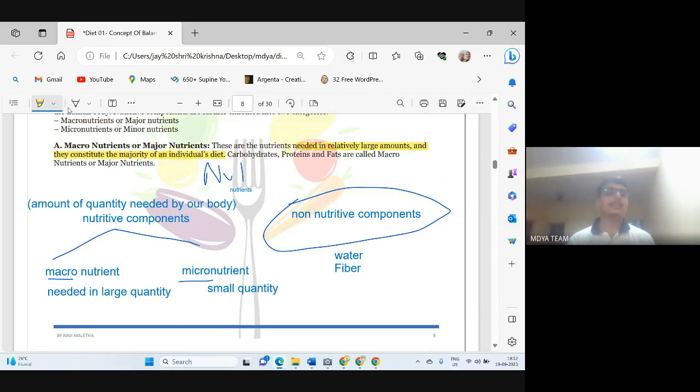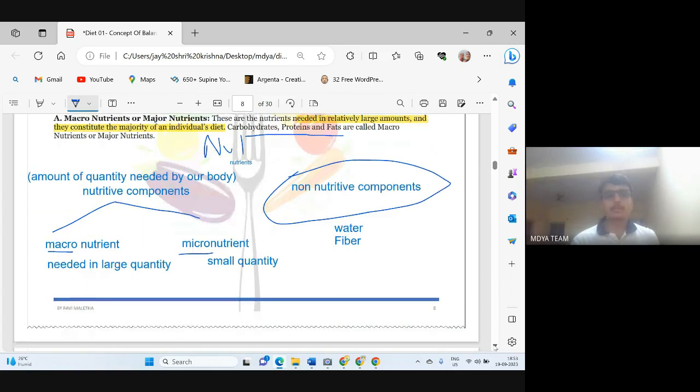Our diet will contain almost 90 to 95 percent macronutrients and just 5 to 6 percent micronutrients. So macronutrients are carbohydrate, protein, and fat. These all are needed by our body in large quantity.